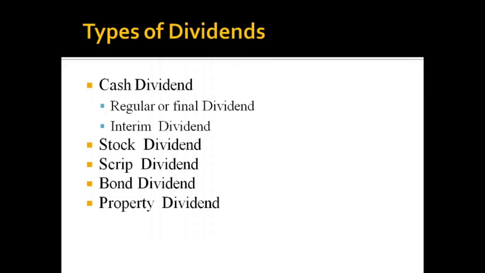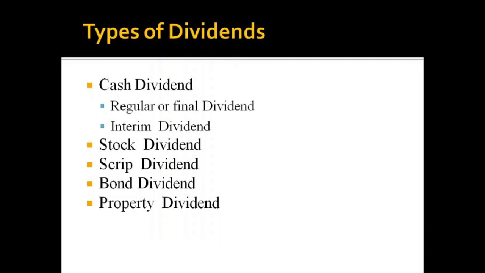The cash dividend can be paid to the shareholders at the end of the financial year at the board meeting, or it can be paid in between the financial year by having an interim meeting also. So if the cash dividend is paid only at the end of the financial year, then it is a regular or final dividend. If the cash dividend is paid in between the financial year by commencing an interim meeting, then that is known as interim dividend.